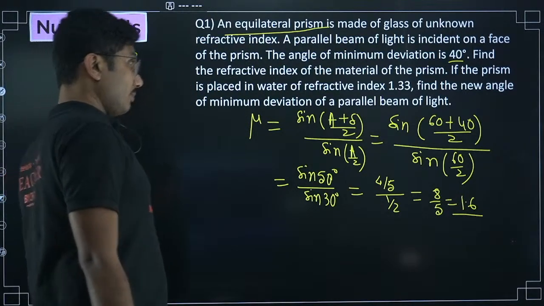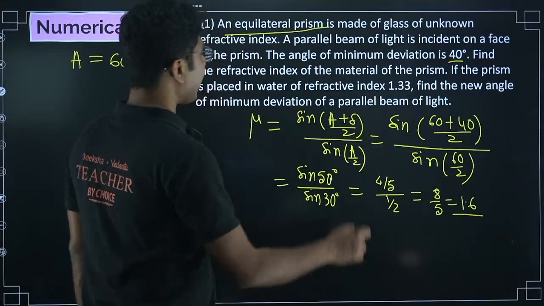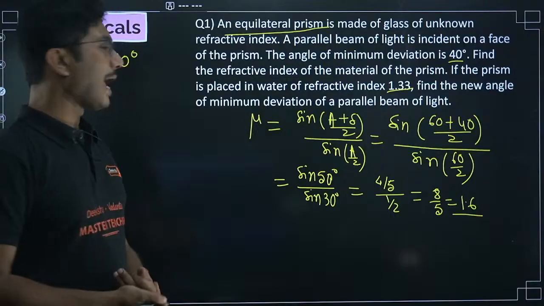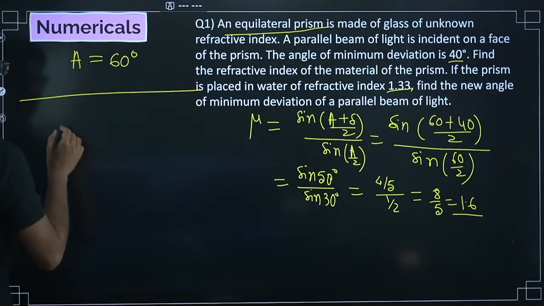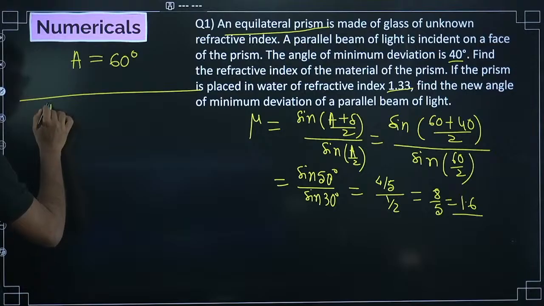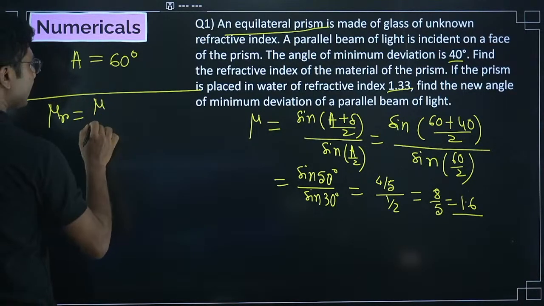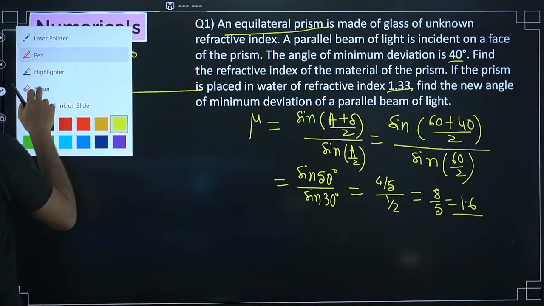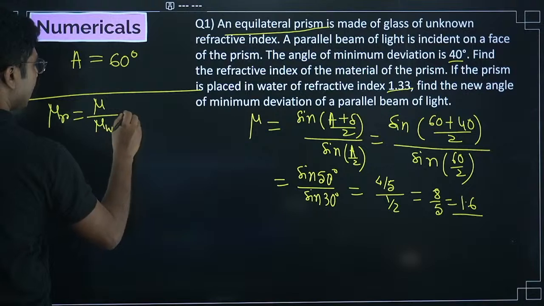Now, when you are immersing it into water of refractive index 1.33, find the new angle of deviation. So how to calculate the new angle of deviation? First of all, what is the relative refractive index? Relative refractive index is the refractive index of the prism divided by that of the medium in which you have immersed it. So here it is water. So mu divided by mu water is the new refractive index.